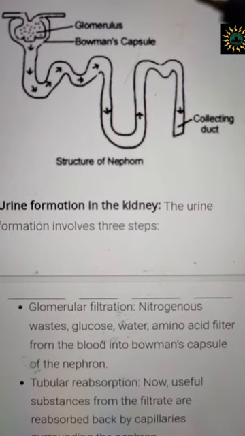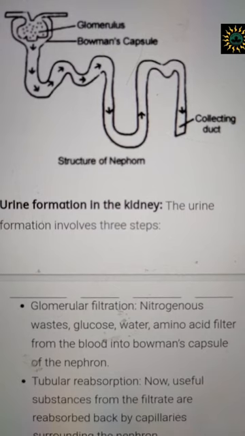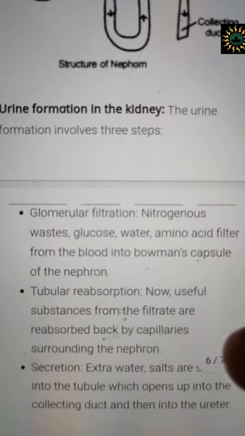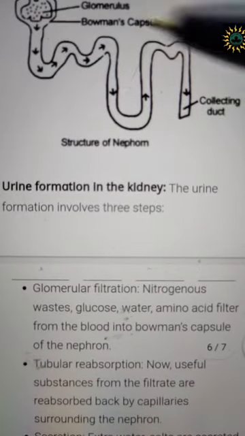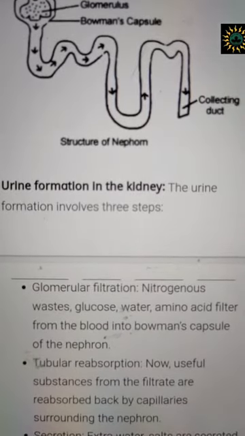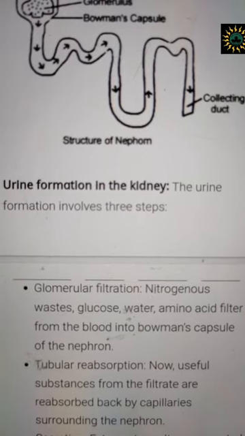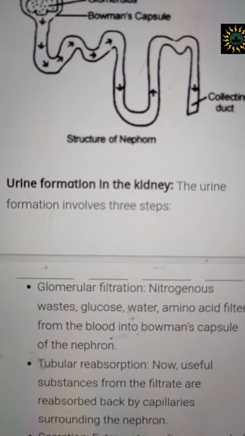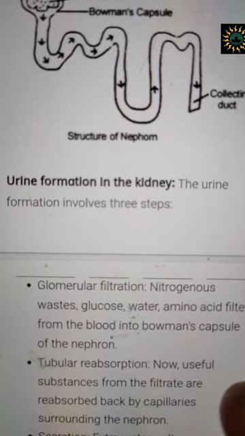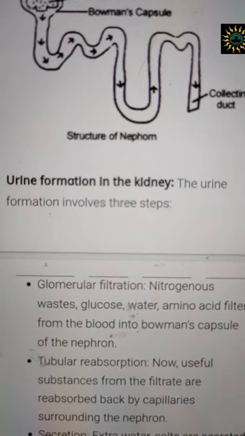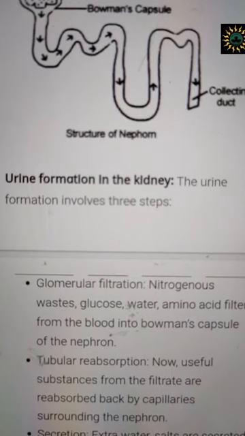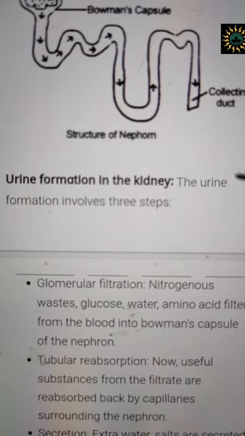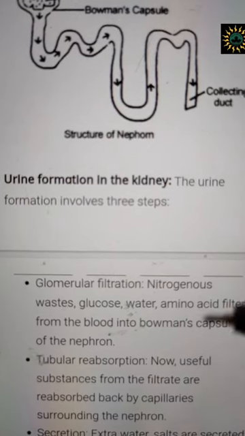Now once the blood is no more known as the blood, it is known as the glomerular filtrate. When the glomerular filtrate reaches the proximal convoluted tubule, it is at this part that the necessary other things which are required by my body have to be reabsorbed back from that filtrate, like glucose, like sodium ions, chloride ions, that need to be taken in back to my body.